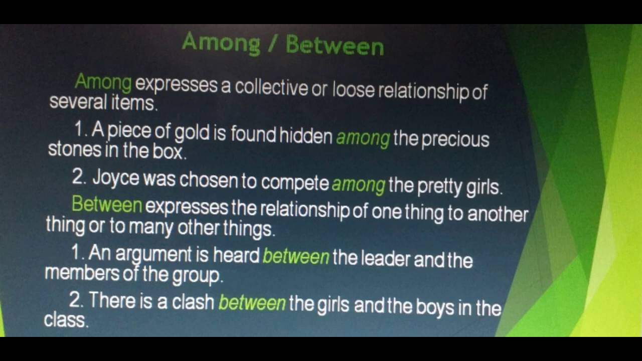In the word between, which expresses the relationship of one thing to another thing or to many other things, we are talking about here two different items or two different things. Like in example number one, an argument is heard between the leader and the members of the group. Between here is used because we are talking about here the relationship of one person to another group.